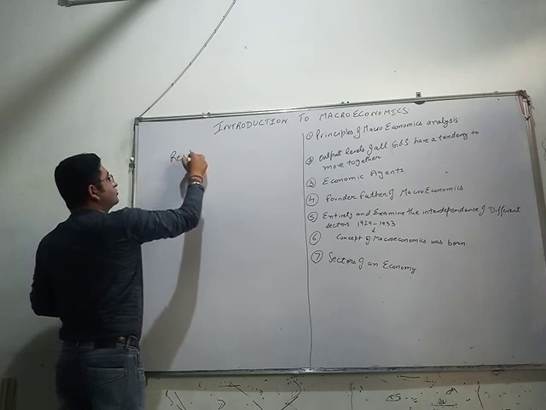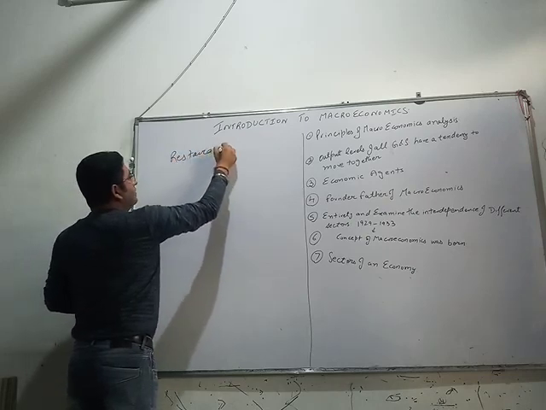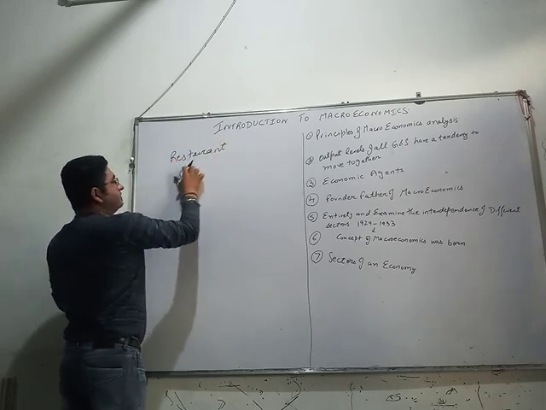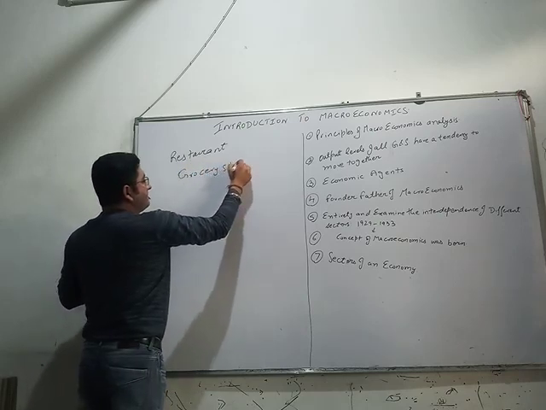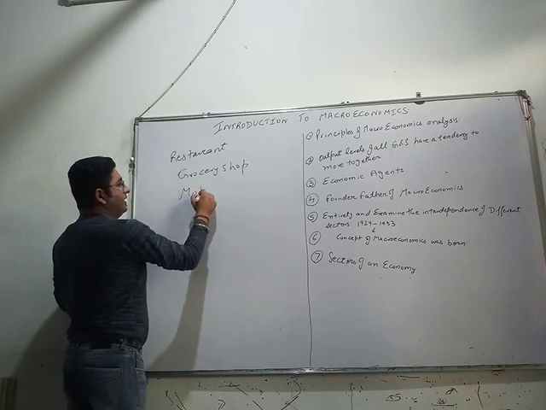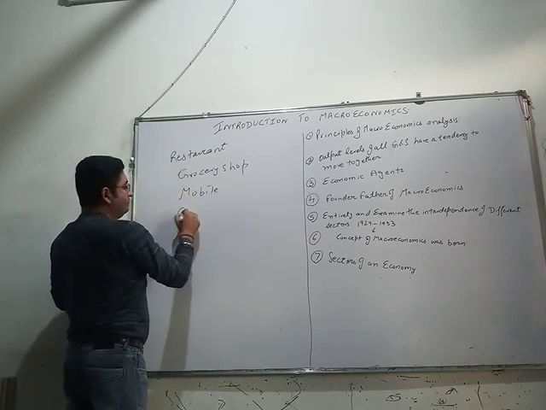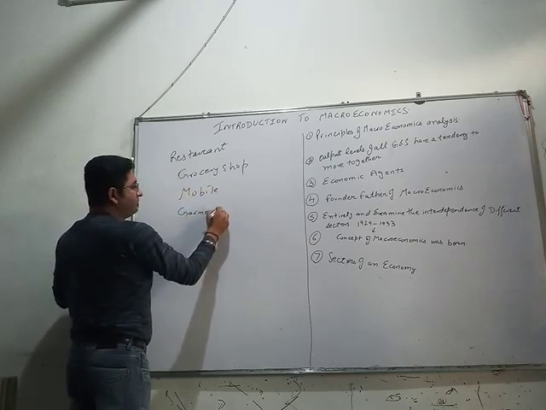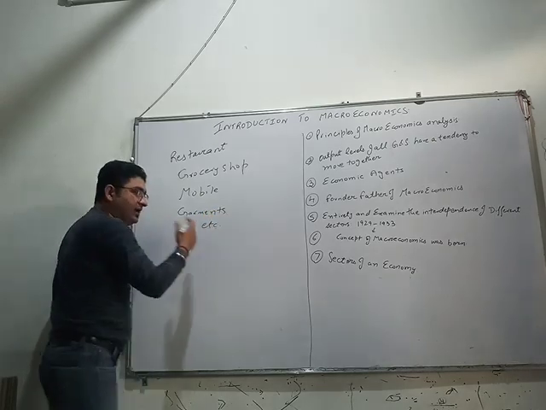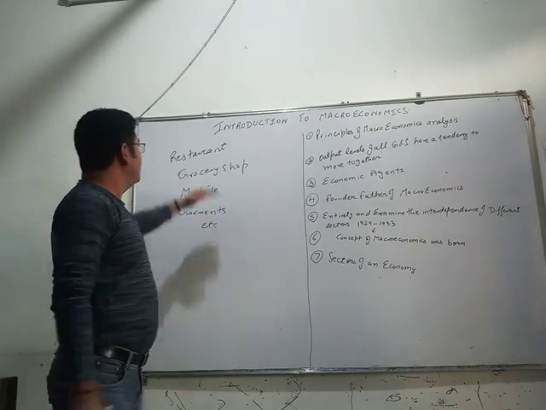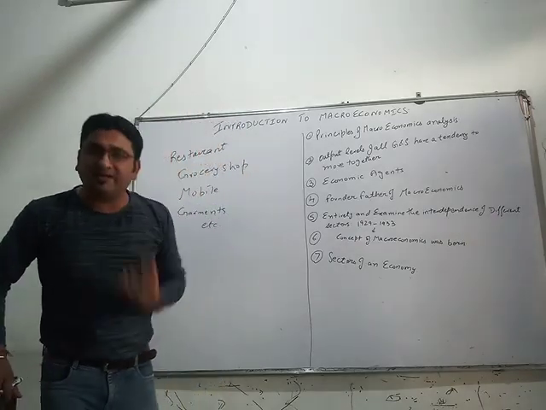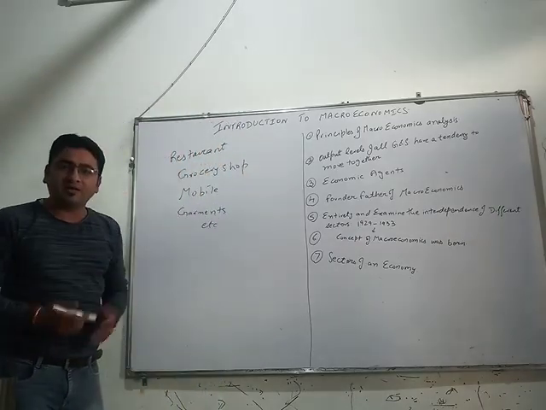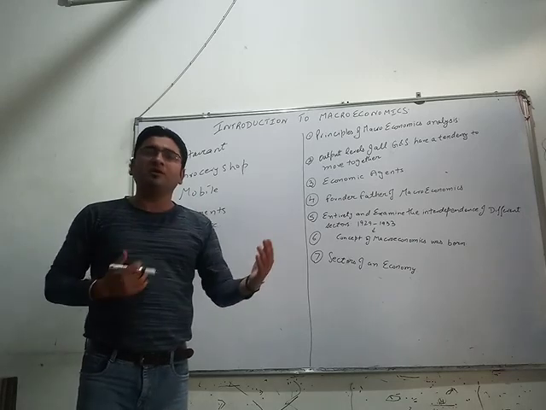Now likewise, we can take various examples. For example, a restaurant, a grocery shop, a mobile shop, a garment shop. The restaurant person will sell various food items or dishes to the public and will receive money.